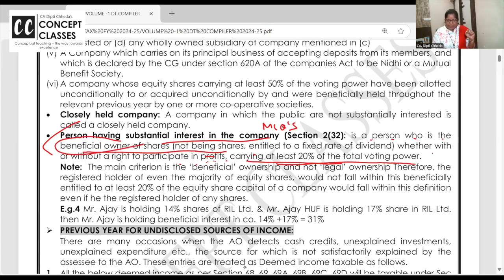For example, Ajay is having 14% shares of RIL, and Ajay HUF, whose Karta is Ajay, is also holding 17% shares of RIL. Ajay as individual, 14% share. Ajay HUF, 17% share. Put together, 31% share. Clear to all of you?